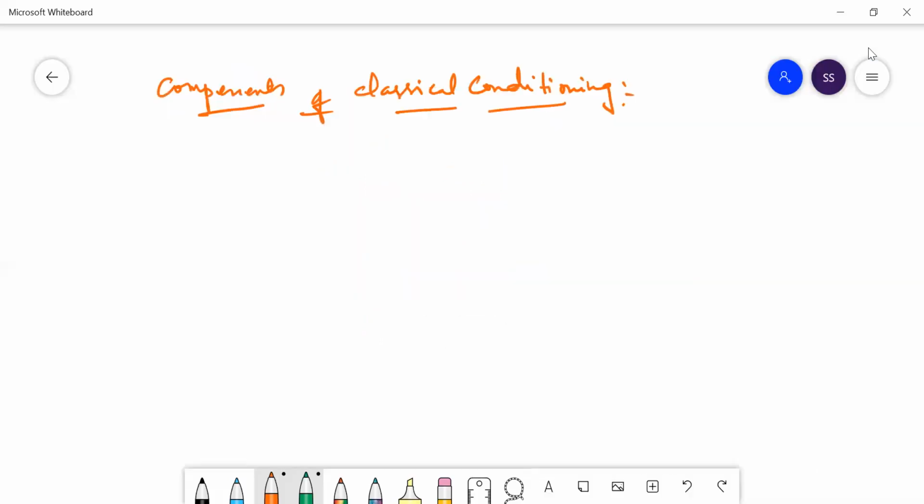Then the components of classical conditioning. Now this is the main theory which we are going to learn. In this we have certain components.